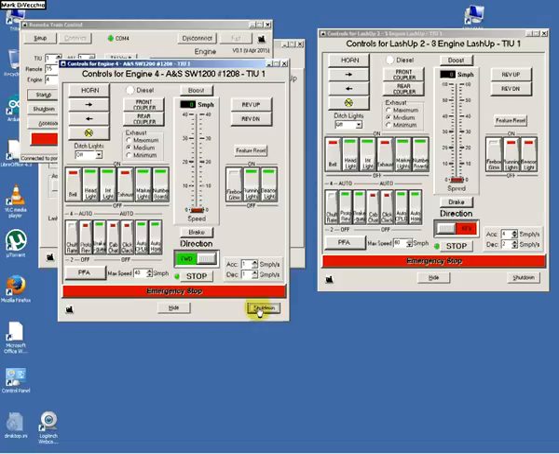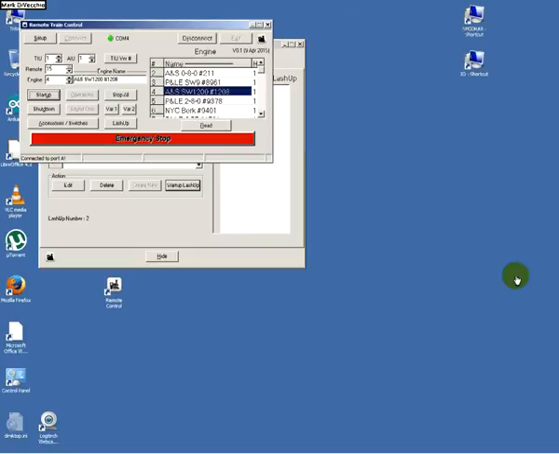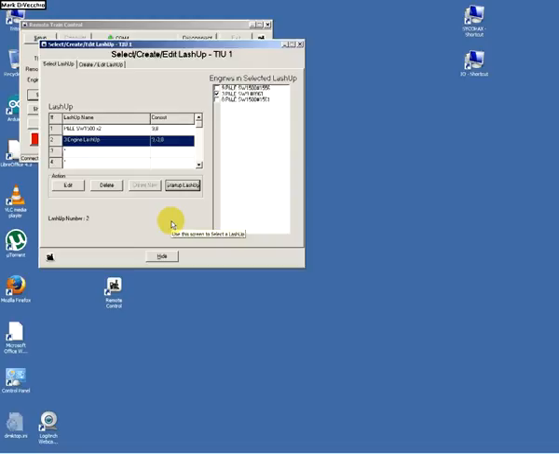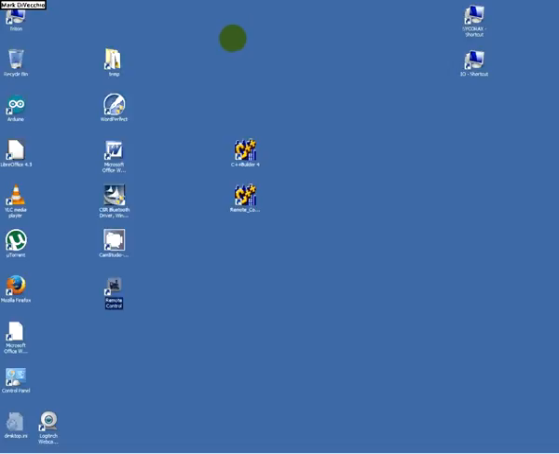So we'll shut down the SW1200. We'll shut down the LashUp. So now these engines that I've included in the LashUp will be saved from one run of the program to the next. We'll disconnect from the TIU and exit.